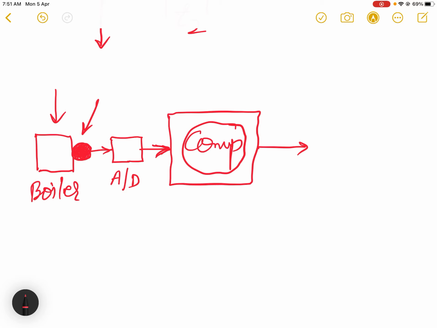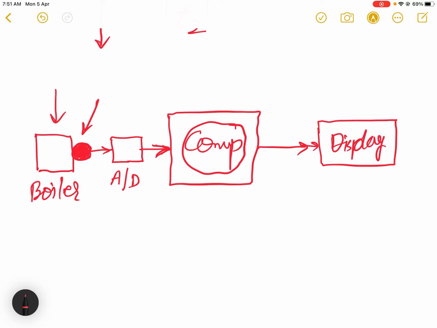Now when we want the output on a display or something like that, in that case we will require the variation in the heat or temperature of the boiler in analog form again. So if we connect, suppose we use one display over here, then this display will display the temperature of the boiler in analog form, because we want the variations which are going on within the temperature of the boiler very smoothly.